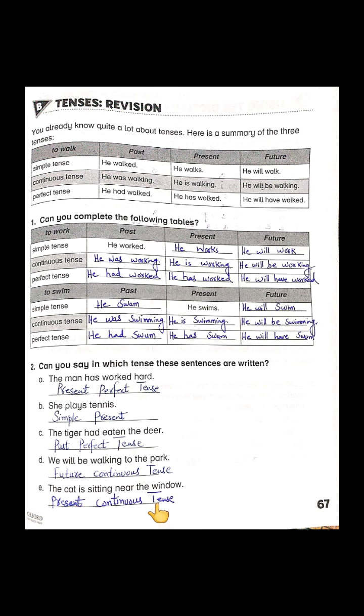I hope you have understood the concepts of tenses. You can listen to it again and again so that you can confirm your understanding of tenses. How can we recognize tenses? Through their verb forms and through their helping verbs.